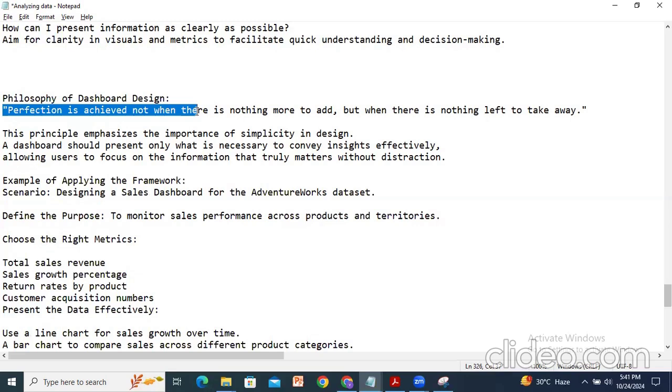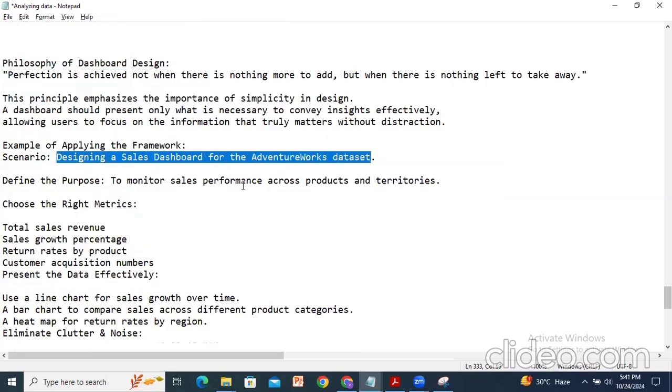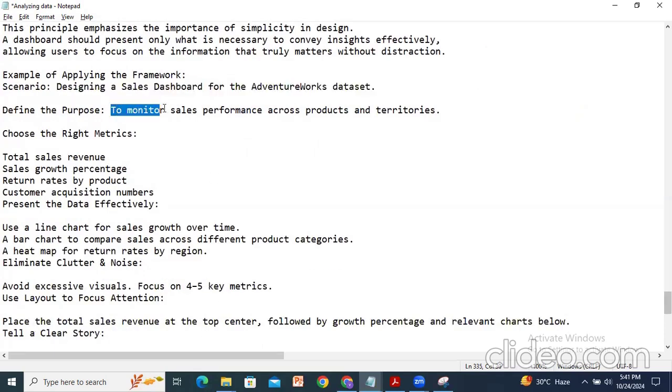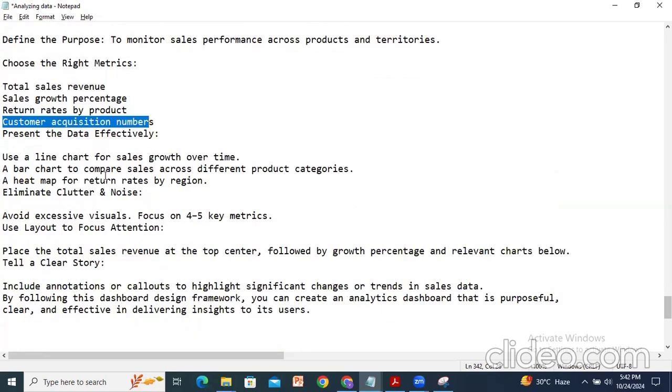Okay. Next, an example of applying the framework. The scenario is designing a sales dashboard for the AdventureWorks dataset. So what is the purpose? The purpose is mainly to monitor sales performance across products and territories and choose the right metrics. The right metrics are mainly the KPIs: total sales revenue, sales growth percentage, return rates by product, and customer acquisition numbers. So this way we have to give the right metrics and present the data effectively.